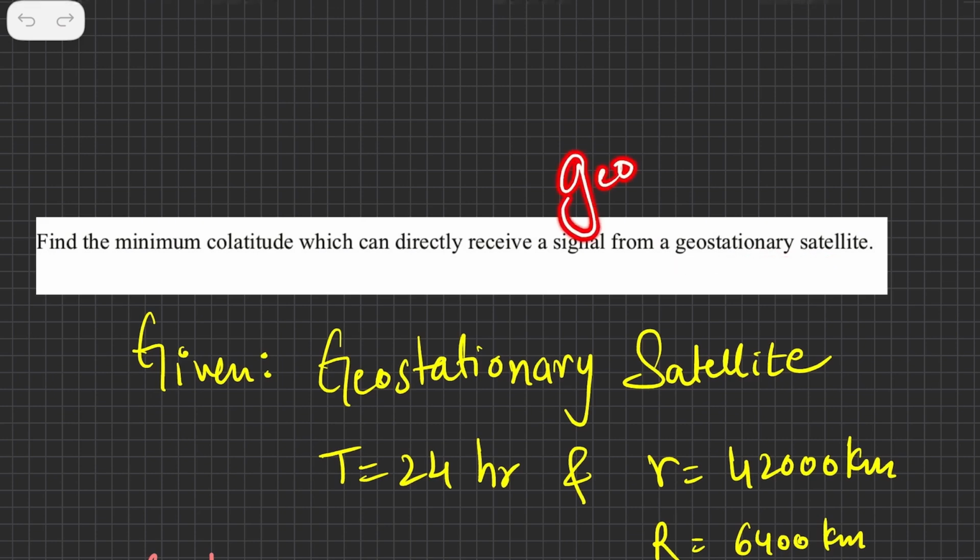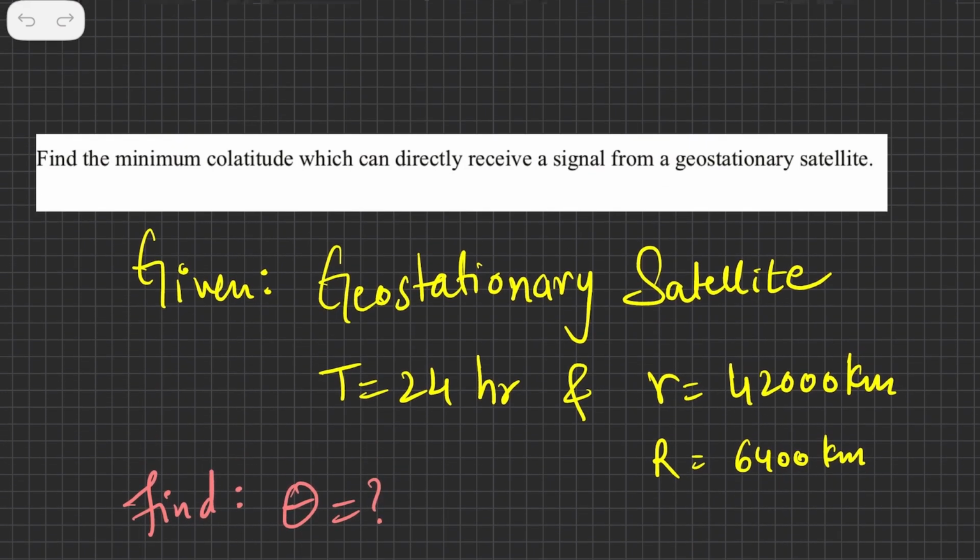Sometimes it is also called a geosynchronous satellite, and it is sometimes also called a communication satellite. So these are just names of the same thing, and they are asking what is the minimum colatitude which can directly receive a signal. So for directly receiving a signal, the path should be straight. If there is some obstacle in between, then definitely it is not going to receive it.